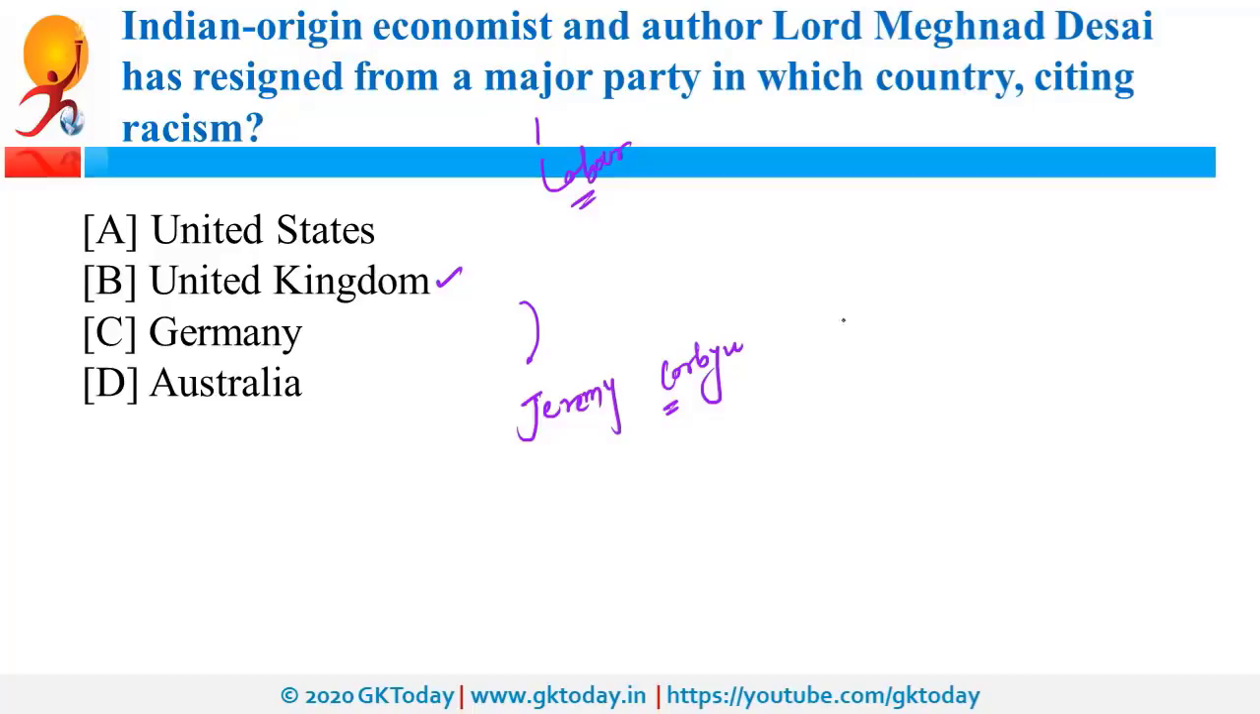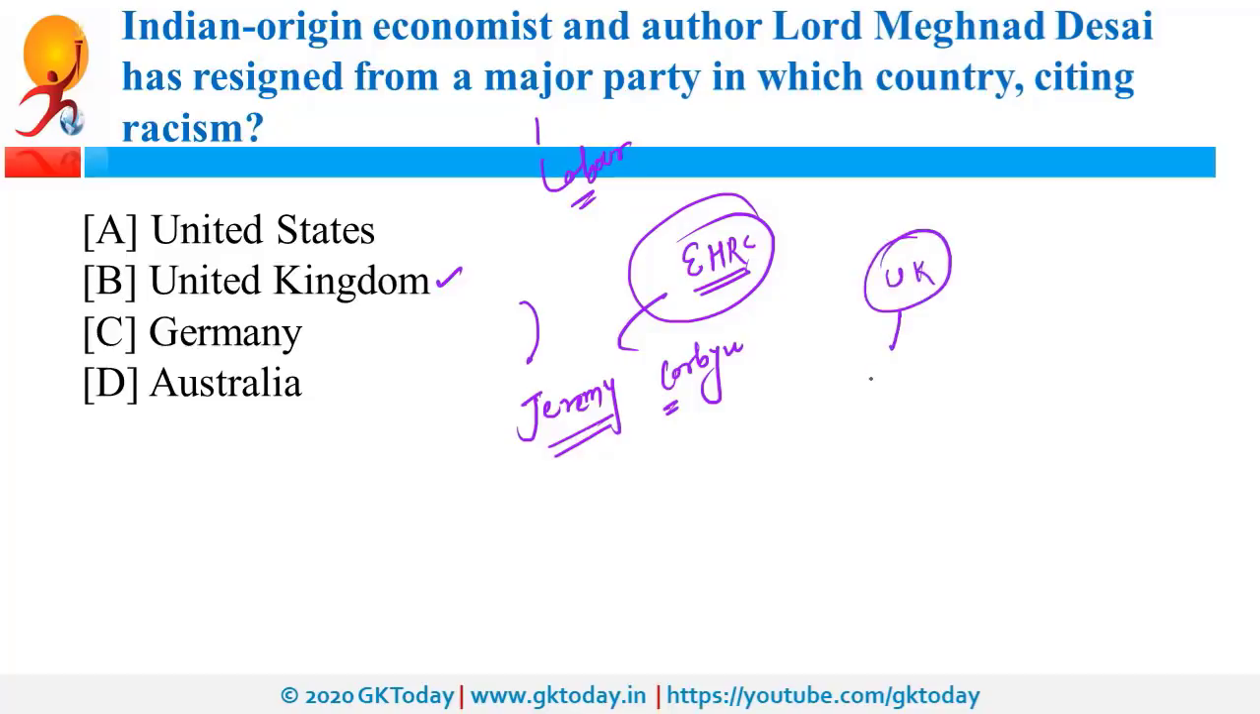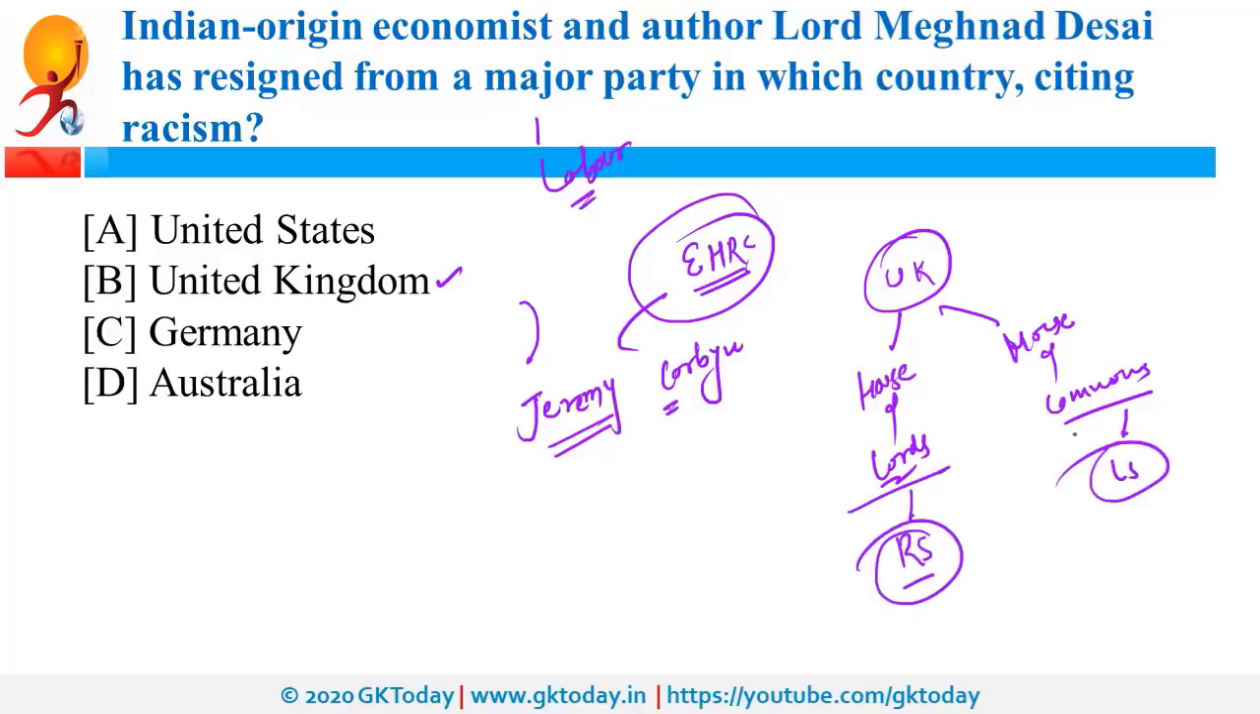It is important to note that the EHRC, that is the Equality and Human Rights Commission of UK, found Jeremy Corbyn guilty of unlawful acts. Now, coming back to the UK Parliament. In the UK Parliament there are two houses. One is the House of Lords and one is the House of Commons. This is like our Lok Sabha, this is like our Rajya Sabha. And the seat of the UK Parliament is in Westminster and it is in London.